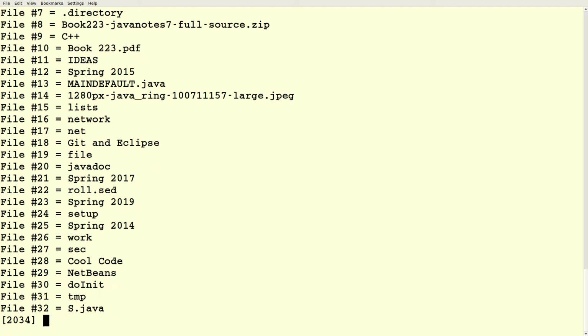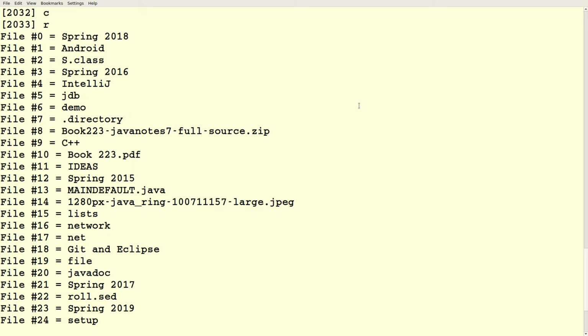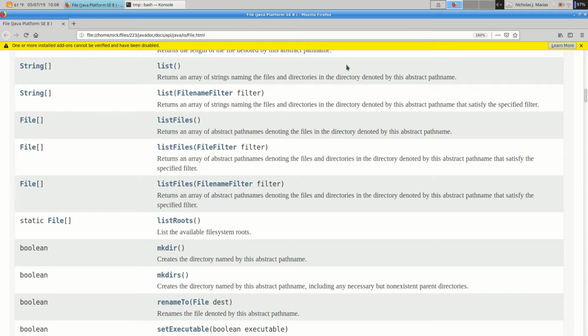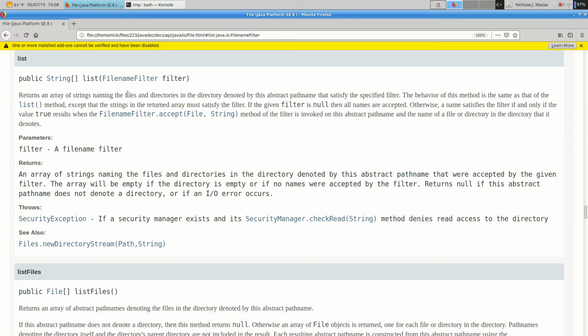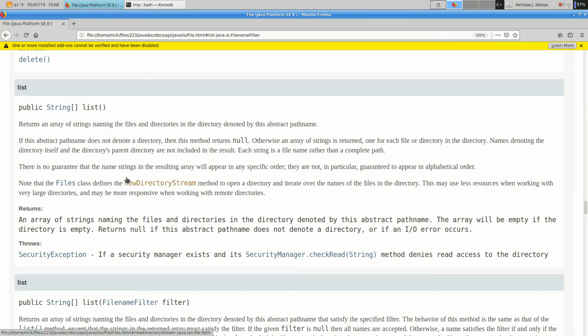And there's a directory program. So that shows me everything that's in, in this case, my parent directory. And it's not strictly alphabetized. In fact, there's no particular rhyme or reason apparently to the ordering of these. But there's no claim that there is. There's no guarantee that the name strings in the resulting array will appear in any specific order. They are not in general guaranteed to appear in alphabetical order. But it gives you a list of names. Now we could alphabetize it by various methods.